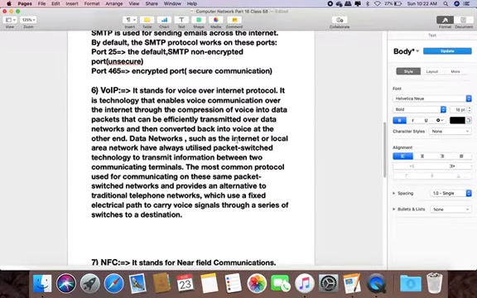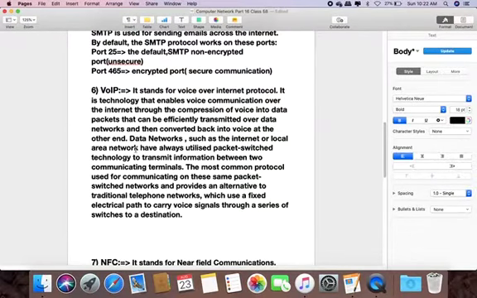Networks such as the internet or local area network have always utilized packet switch technology to transmit information between two communication terminals. The most common protocol used for communicating on these same packet switch networks provides an alternative to traditional telephone networks, which use a fixed electrical path to carry voice signal through a series of switches to a destination.